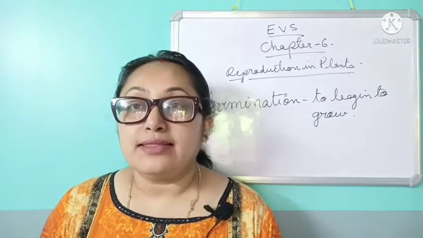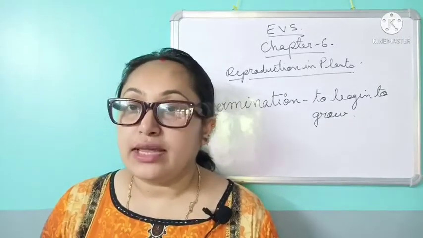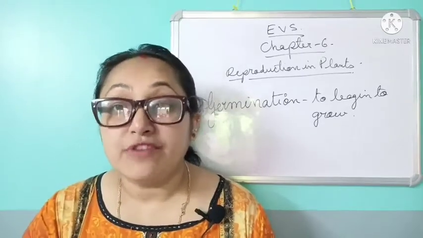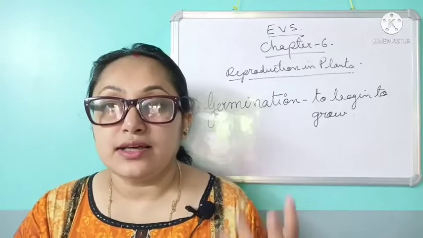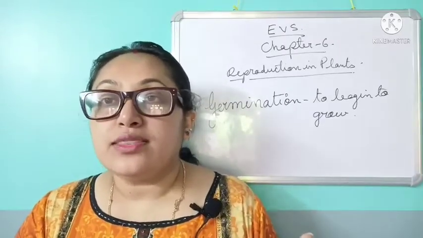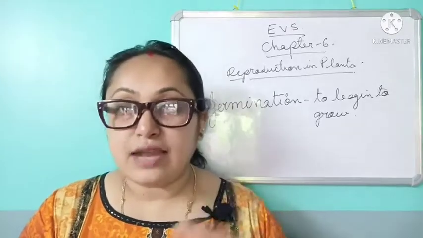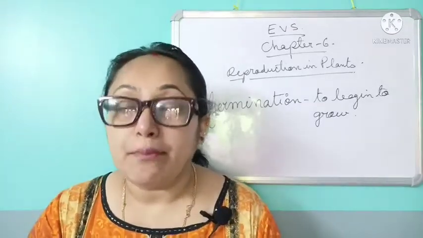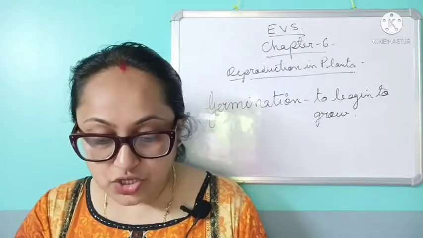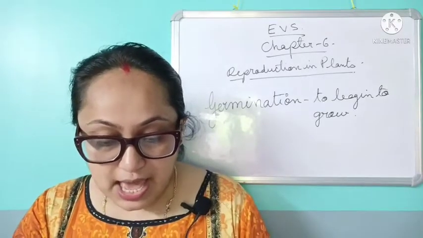Unwanted plants means the plants which are not eaten by humans. These plants have to be removed from the fields. Why? Because these plants suck the nutrients the crops should be getting, and for that we have to remove them.